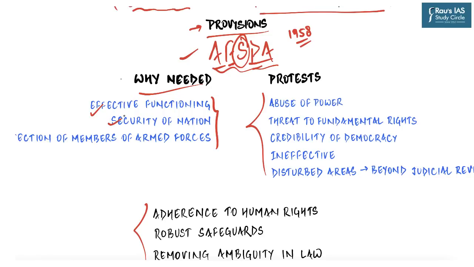At the end of the day, we have to ensure security of the nation, and hence provisions of this act have played a crucial role in maintaining law and order in disturbed areas, thus protecting sovereignty and security of the nation. And then finally, we need to protect the members of armed forces. It is crucial to empower members of armed forces who constantly face threat to their lives at the hands of insurgents and militants. Its withdrawal would result in poor morale.